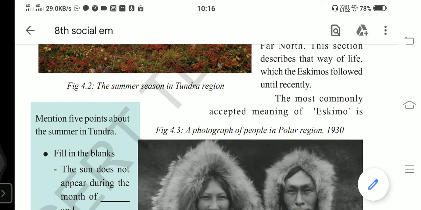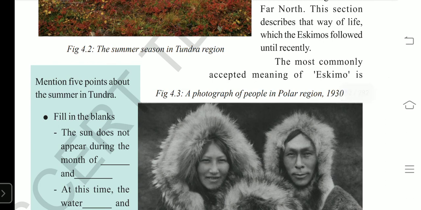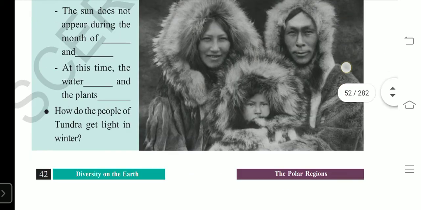There are two main groups in Eskimos. We find two groups of people in Eskimos.